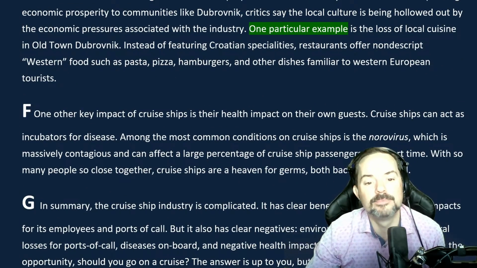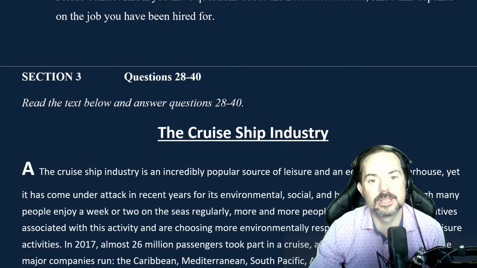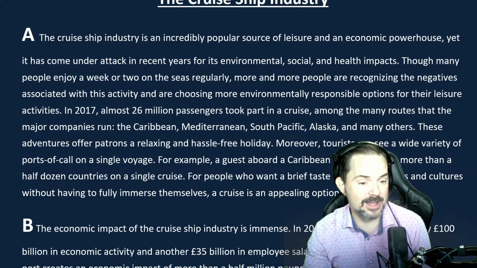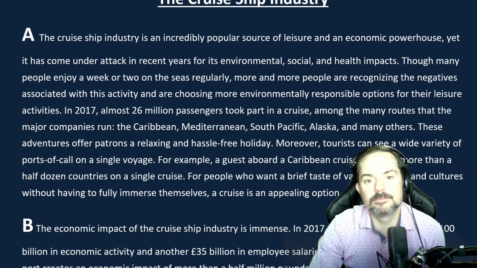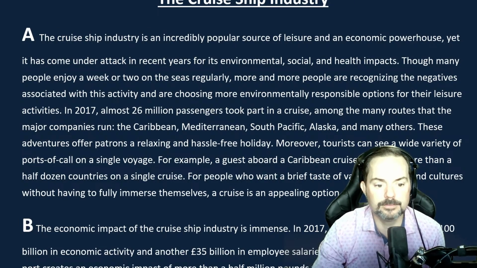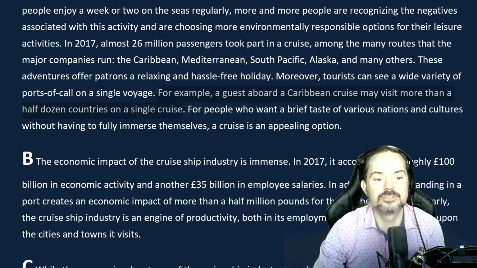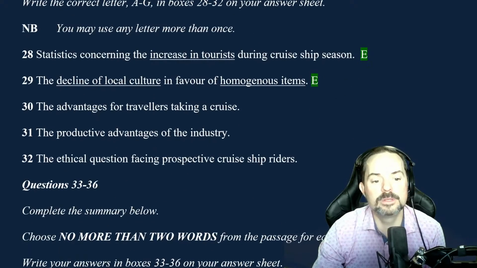The author very cleverly captures the reader by creating empathy, saying, hey, cruises are fun. We all know that. But they also have negatives. So it's a very good piece of writing, well structured. So here, A. For example, a guest aboard a Caribbean cruise may visit more than a half dozen countries in a single cruise. So definitely A, right? It opens up with that.